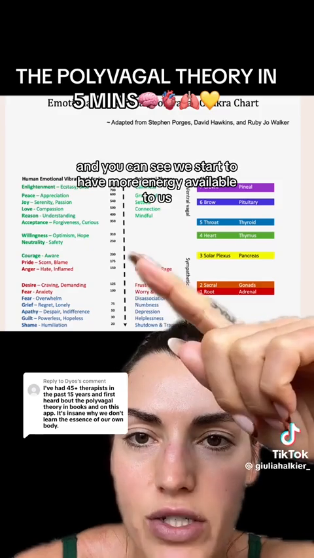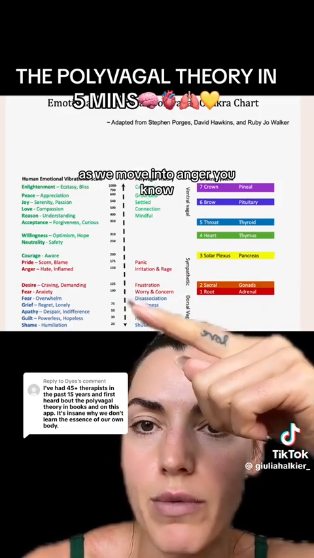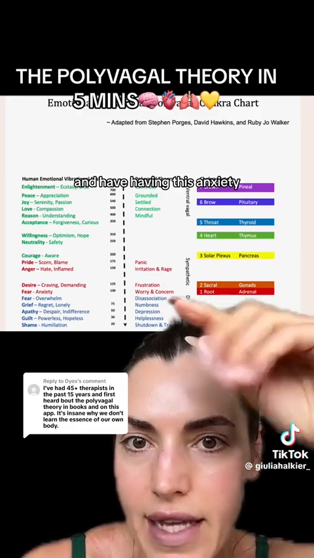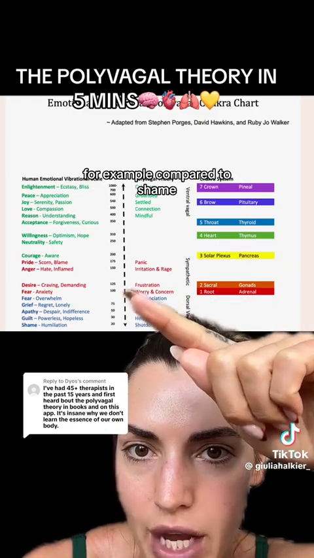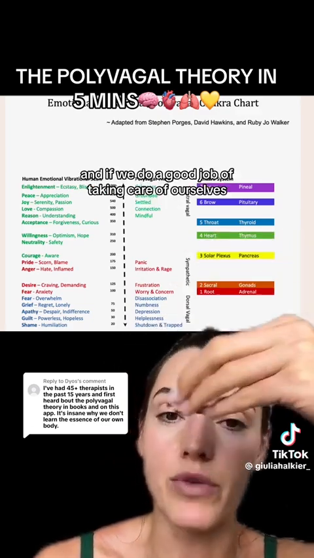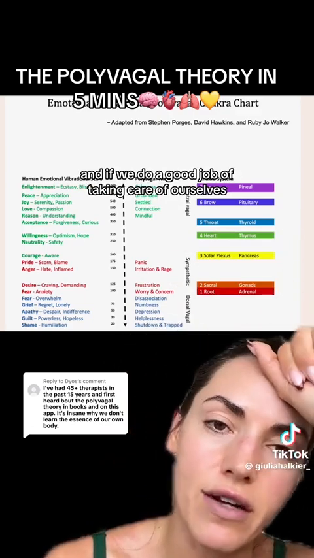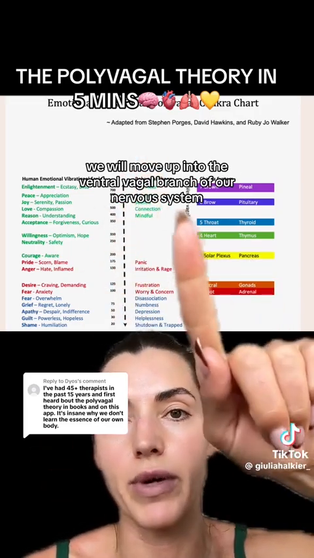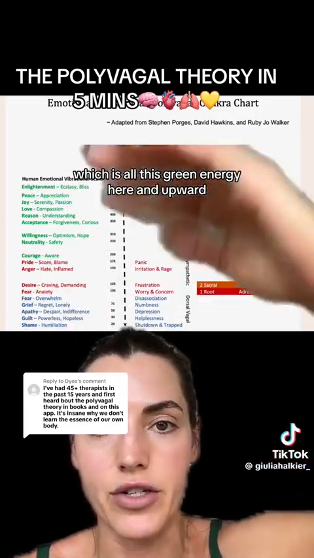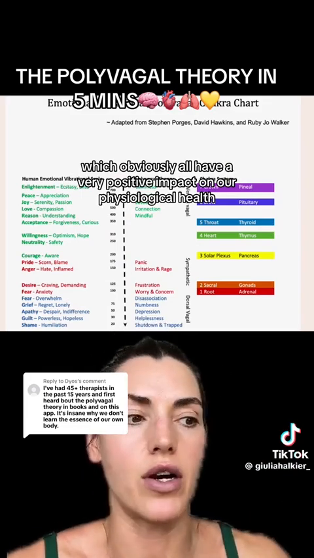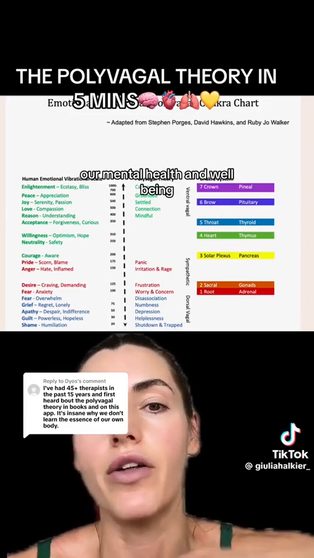And you can see we start to have more energy available to us as we move into anger, and having this anxiety, for example, compared to shame. Those are a higher vibration. We have more energy available in the nervous system. And if we do a good job of taking care of ourselves and bringing more safety to the system, we will move up into the ventral vagal branch of our nervous system, which is all this green energy here and upward, which obviously all have a very positive impact on our physiological health, our mental health and well-being, all those different types of things.